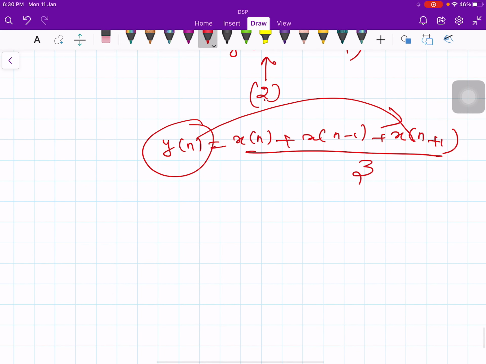But then if we cannot realize a non-causal system, if all our systems are causal, then why are we talking of it? All physical systems are causal systems. No non-causal systems can be realized. All realizable systems are causal systems. We never realize a non-causal system. No one can, because any electrical system cannot predict what is going to occur in the future.